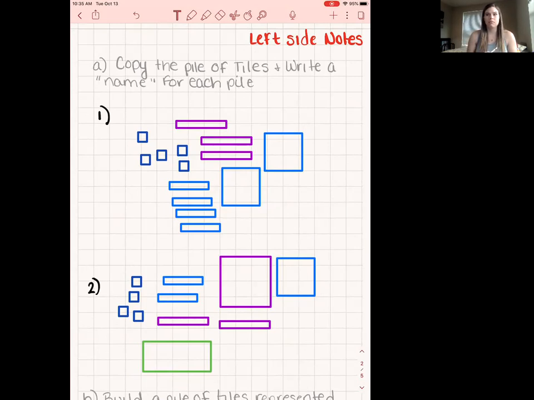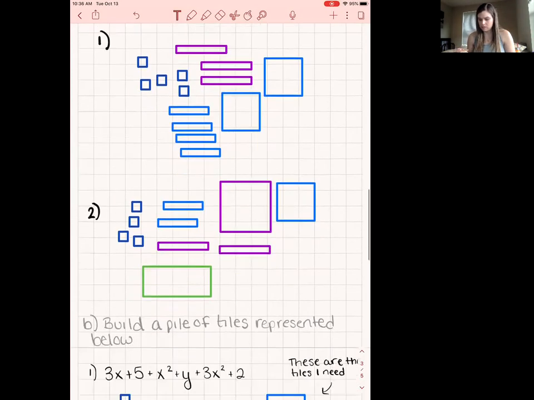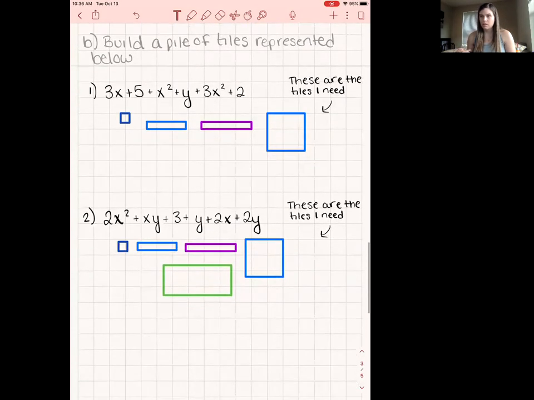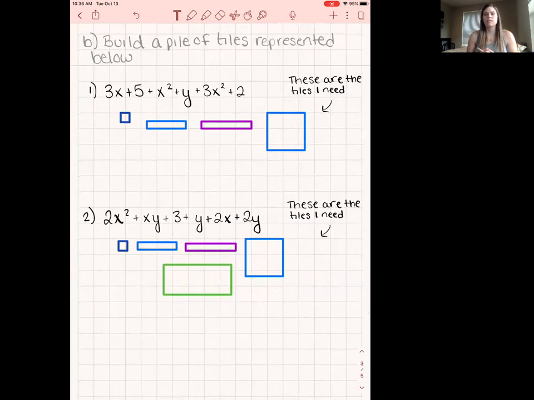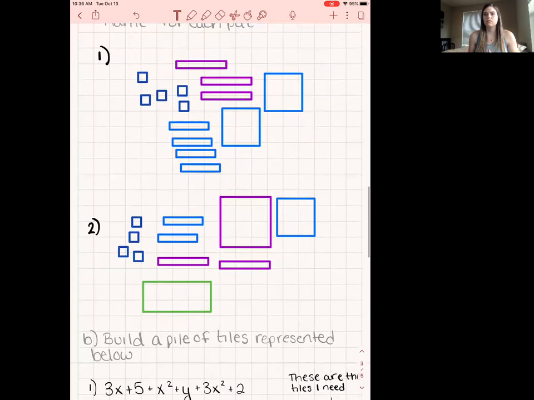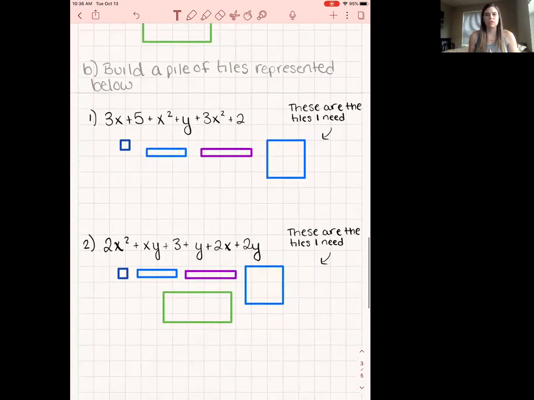If you're live in class with me, I'm going to let you copy these down, finish them, and then at the very end, I'm going to give you the answers to it. So pause, get these two done. When you're finished copying those down and getting answers, you're going to do B, where I've given you the math sentence and you need to build the piles. And I've shown you which tiles you need to use for each. So again, you need to pause here and complete these two. And then at the end of class today, Miss Gall will go over the answers for 1 and 2, and for 1 and 2 here.